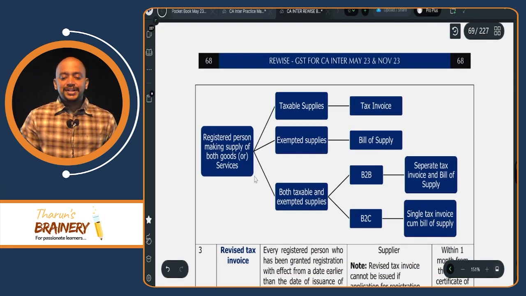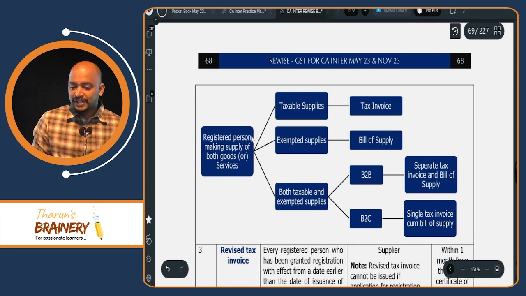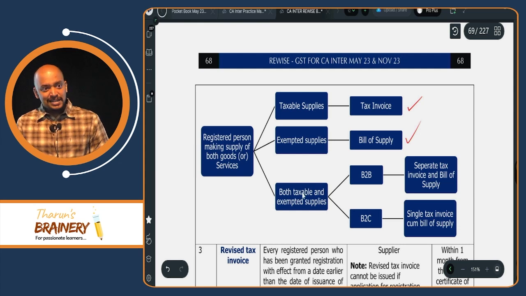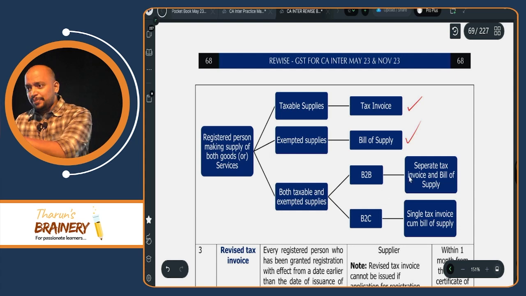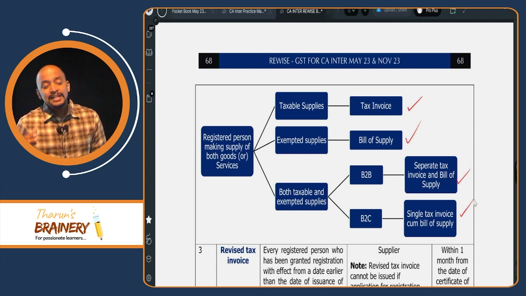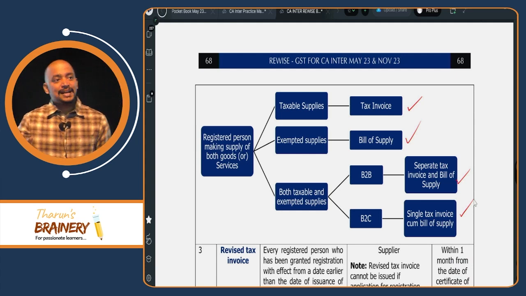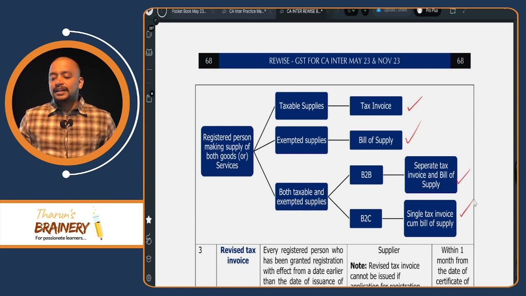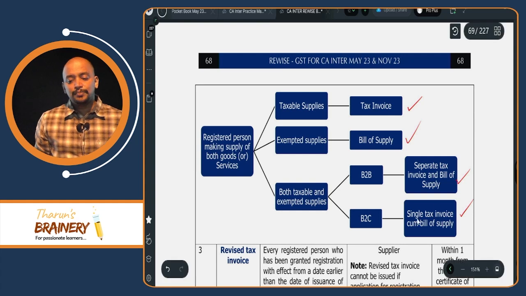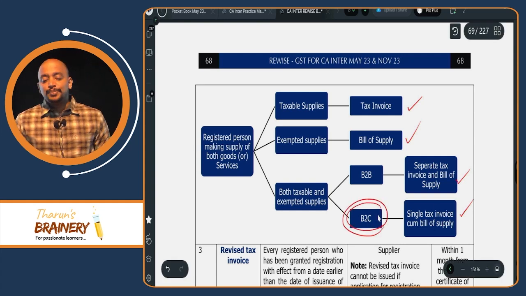Then say this. So a registered person making supply of goods or service, if they make taxable supply, they will give tax invoice. If they make exempted supplies, they will give bill of supply. If they make both taxable and exempted supplies, if it is B2B, separate tax invoice and separate bill of supply. But if it is B2C, in a single document itself, they can mention both taxable supplies as well as exempted supplies. That is called single tax invoice cum bill of supply. But this single tax invoice cum bill of supply is only in case of B2C.